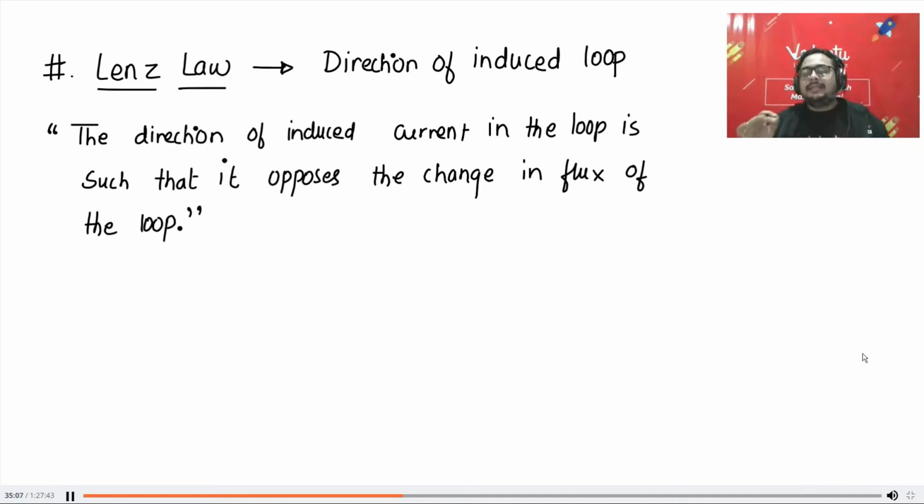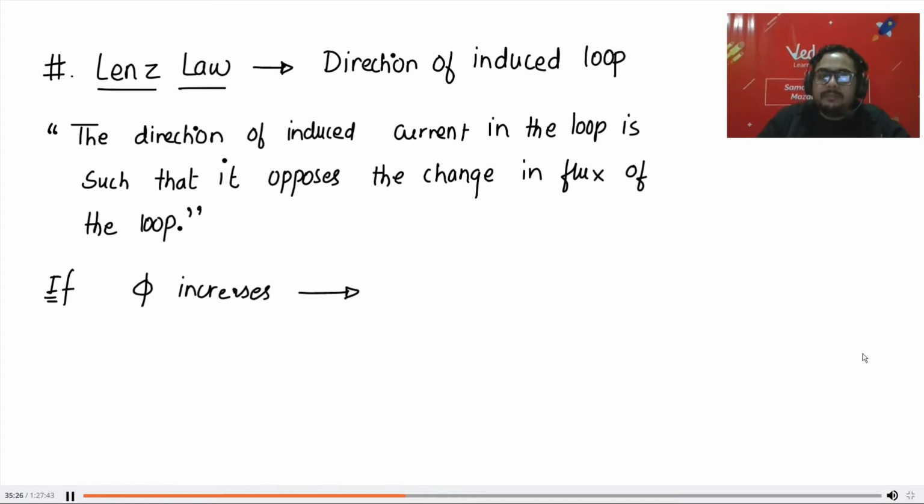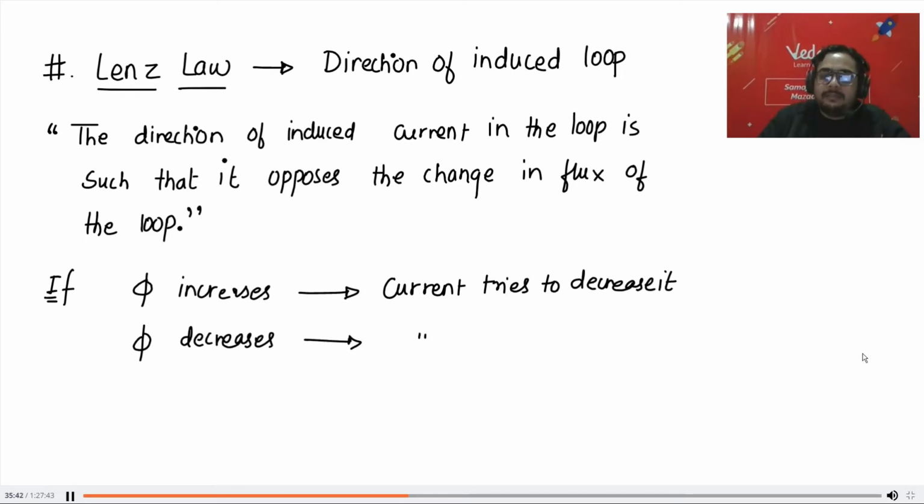So what is Lenz's law? Understand this. The direction of induced current in the loop is such that it opposes the change in flux in the loop. It means if flux increases, by Lenz's law, current tries to decrease it. And if flux decreases, current tries to increase it.